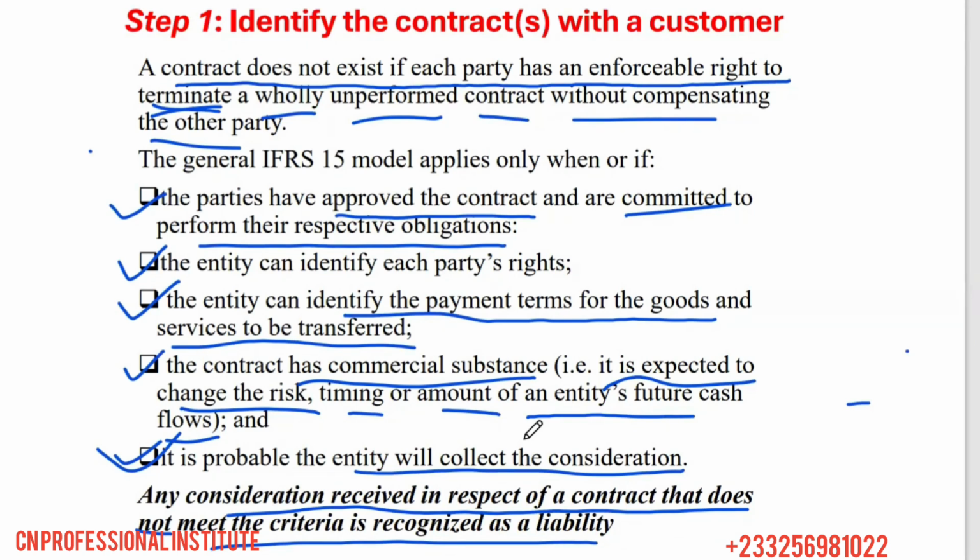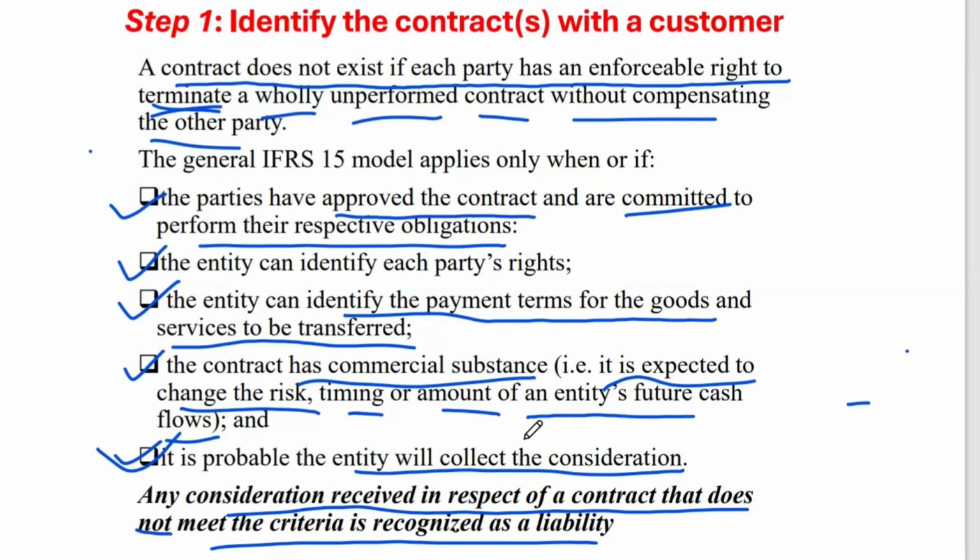Now, it says the one that has received the money, who is supposed to deliver the cement, any amount that the person has received, and then after applying this recognition criteria, the person thinks that he or she cannot meet one of these conditions, then we should record a liability.